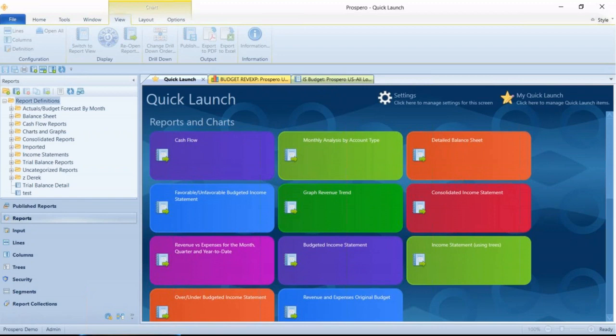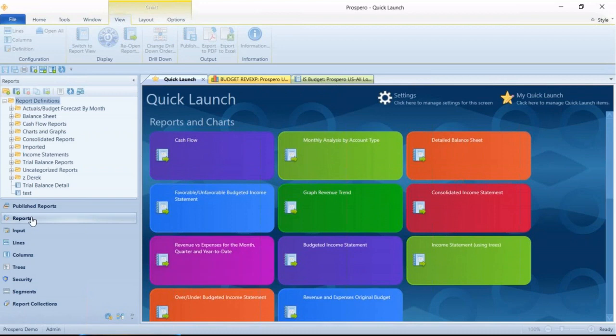Now, if you're a budget administrator, you'll be using this all the time. On the left-hand side, I've got buttons for everything we need to handle for setting up our reports inside Prospero, our budget input screens, all of our security, and everything else that we need in a single application.